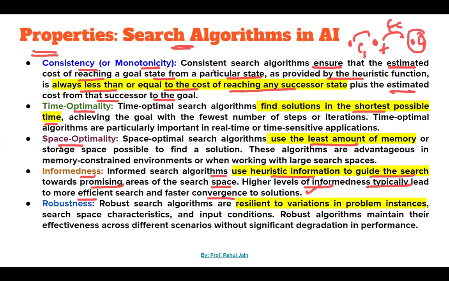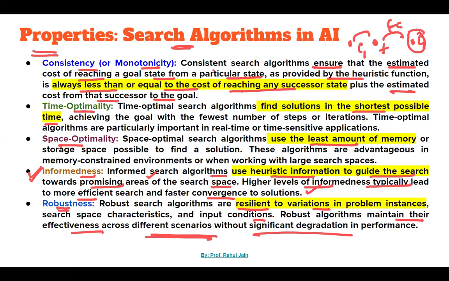So informedness is a property where heuristic information is used to guide the search toward promising areas of the search space, toward the areas that we need to go to reach the solution. And robustness. Robust search algorithms are resilient to variations in problem instances, search space characteristics, and input conditions. So a robust algorithm maintains its effectiveness across different scenarios without significant degradation in performance.